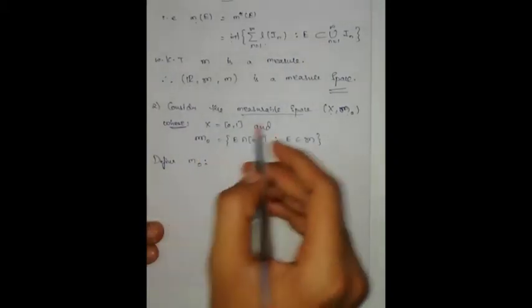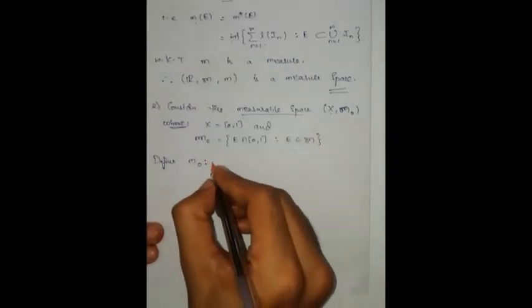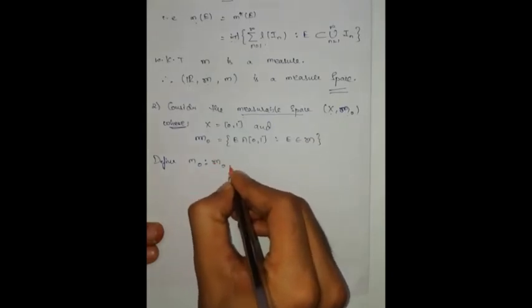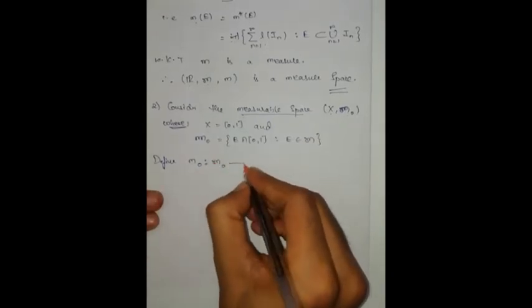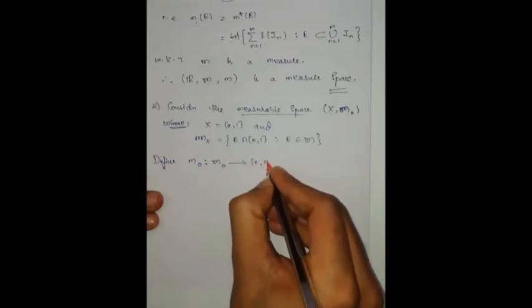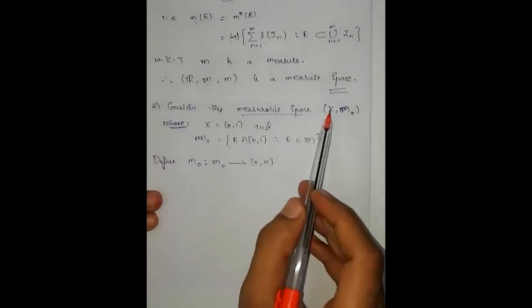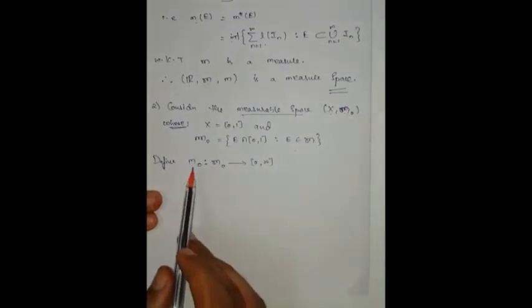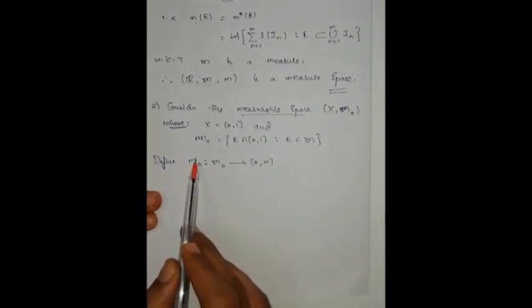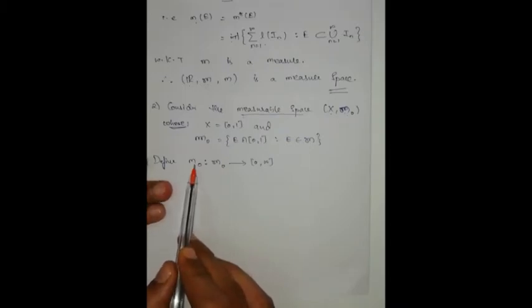Let us define a function m naught on script M naught to the closed interval [0, infinity], because I have to prove that (X, script M naught) is a measure space, which means I have to define a function which is a measure.